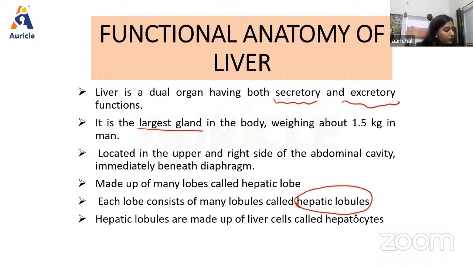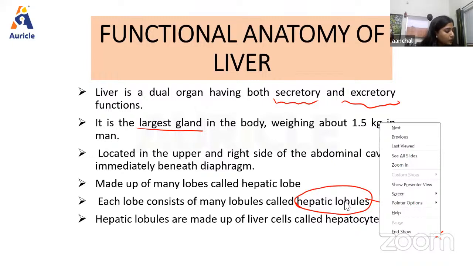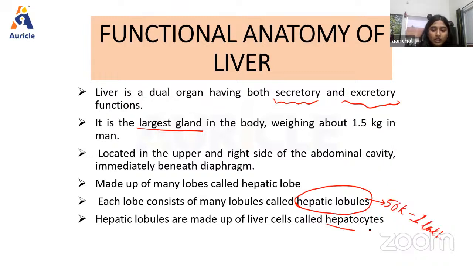Basically there are about 50,000 to 1 lakh lobules present inside the liver, and the lobule is a honeycomb-like structure made up of cells known as hepatocytes. So these are the basic morphology and basic things about the liver.